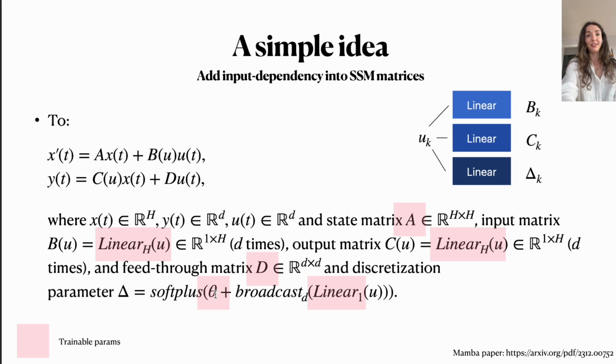Again, in terms of a visualization, basically the input at time k gets mapped through 3 different linear layers to compute the matrix B, the matrix C, and to compute our delta discretization parameter.